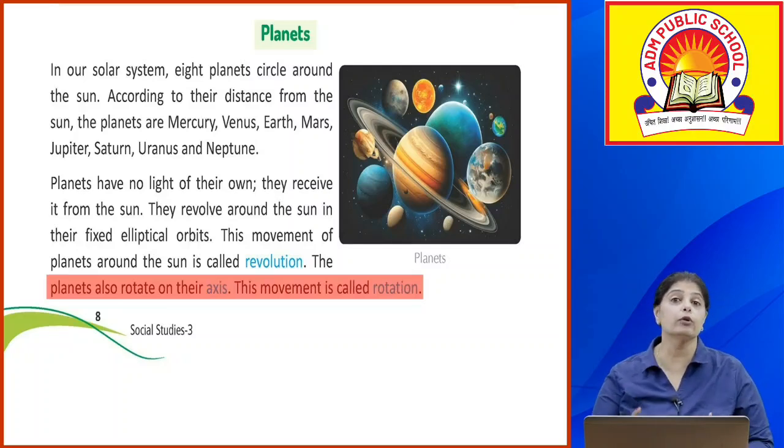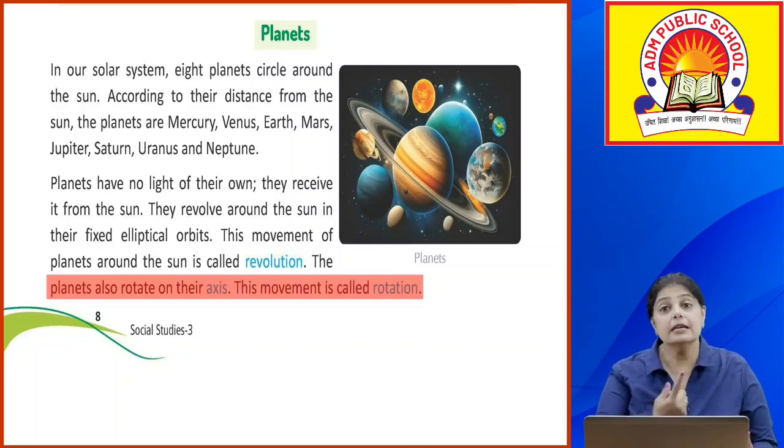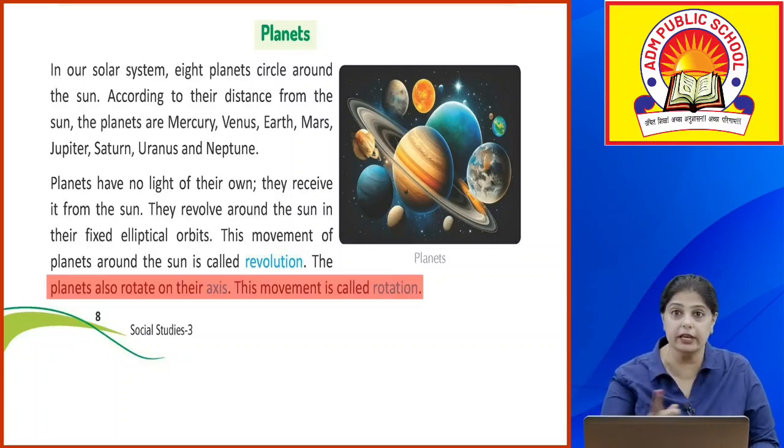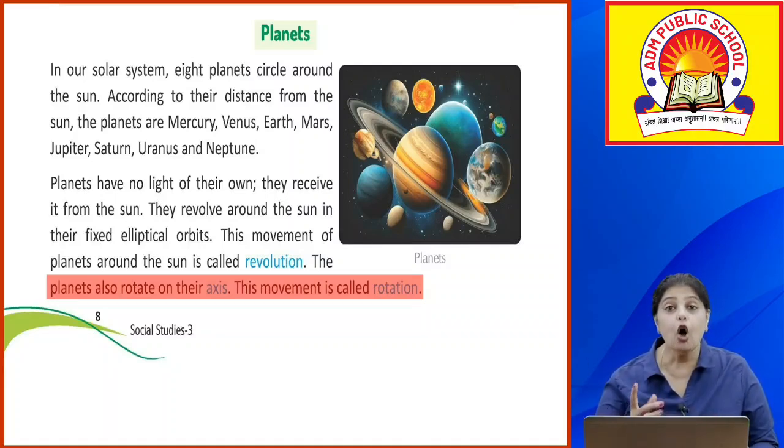So एक होता है जब ये planets sun के पास घूमते हैं. Okay, when they move around the sun, this process is known as revolution. और जब वो अपने ही ऑर्बिट में घूमते हैं, on their own axis, that is known as rotation. Like the earth moves around the sun, at the same time the earth also rotates around its own axis.